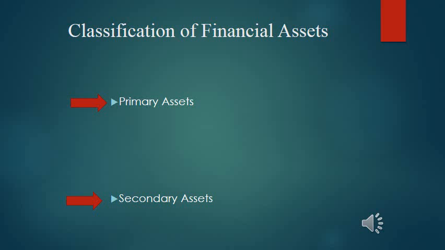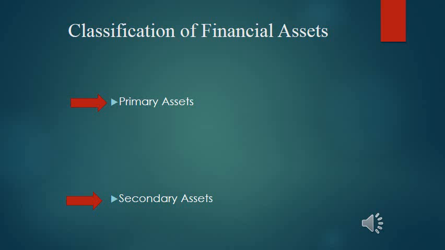Primary assets means financial claims against real sector units, created by themselves for raising funds to finance their deficient spending. They are the ultimate borrowers. Whereas secondary assets are financial claims issued by financial institutions against themselves to raise funds from the public.